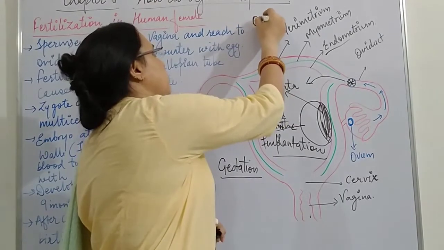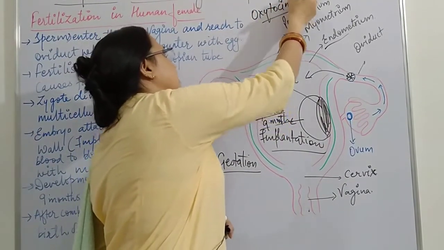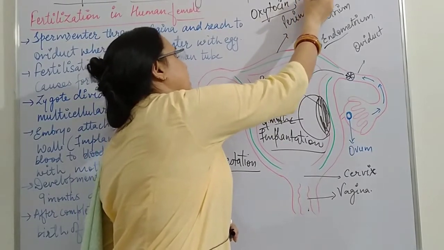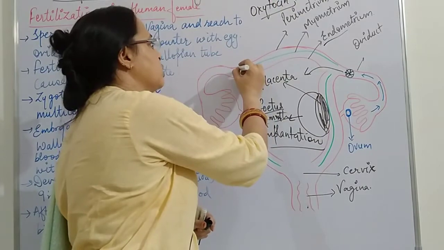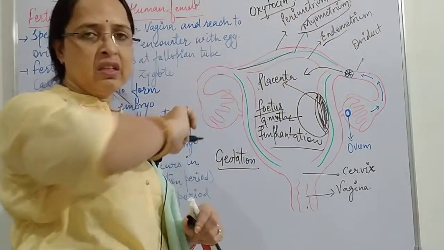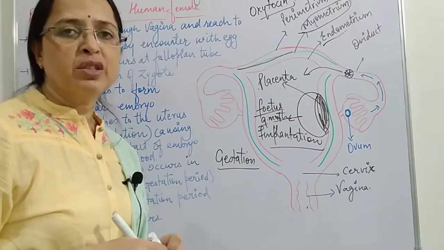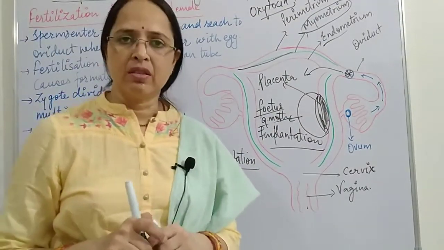That hormone is oxytocin. This hormone is released by the pituitary gland, and it acts on the myometrium wall of the uterus, which causes the contraction of the myometrium, resulting in labor pains.